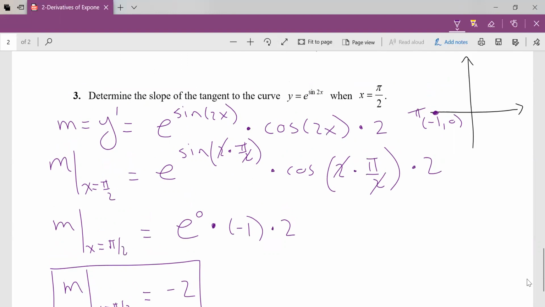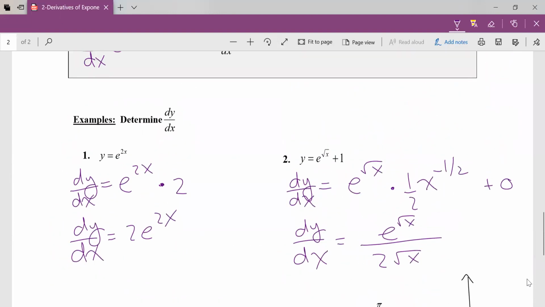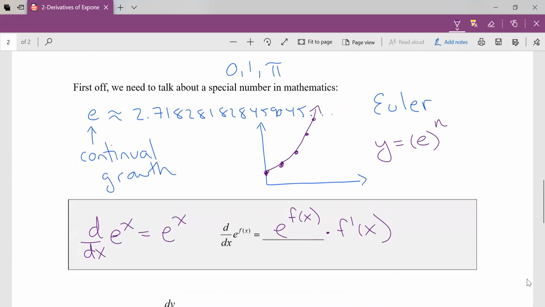So again, all I need you to know about e for now is e is an incredibly special number that allows us to work with functions in a continual growth. It is so important. It's a million times more important than pi. It shows up in nature everywhere. We're going to see it again when we talk about logarithms, so this will come again. Okay, friends, there is the derivative of e to the x, a very special exponential function.